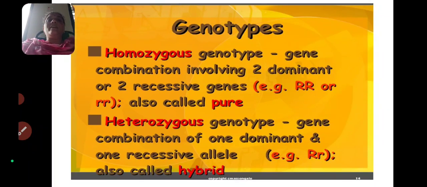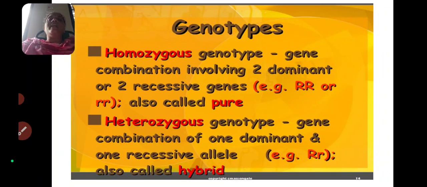In the homozygous genotype, the gene combination involves two dominant genes or two recessive genes. For example, capital R capital R are the two dominant genes, and small r small r the two recessive genes.